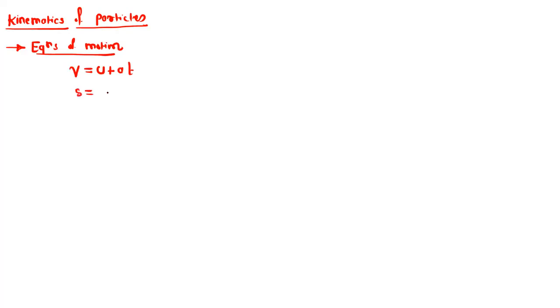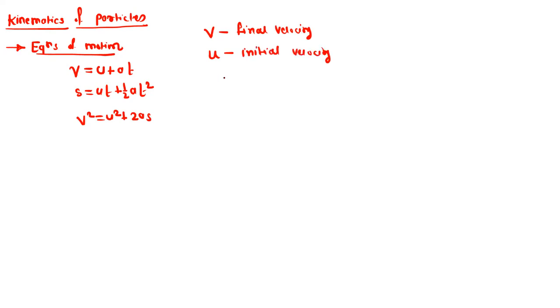Then s = ut + 1/2 at². And v² = u² + 2as. Here v is the final velocity, u is the initial velocity, a is the acceleration, t is the time for that motion, and s is the displacement.